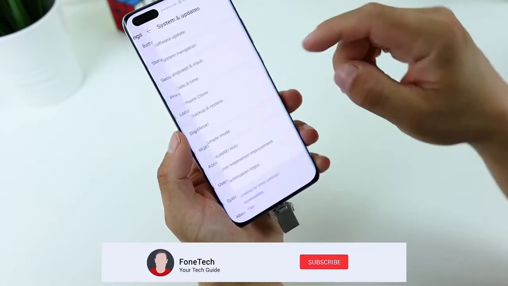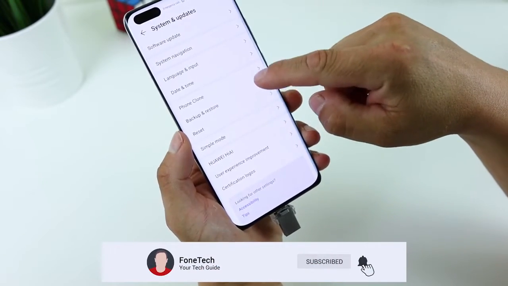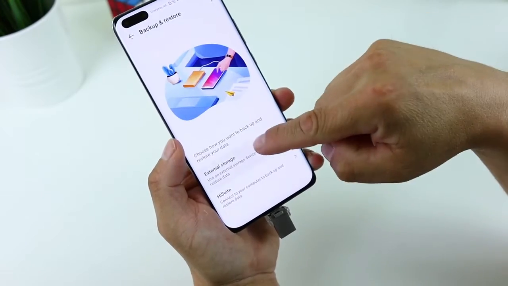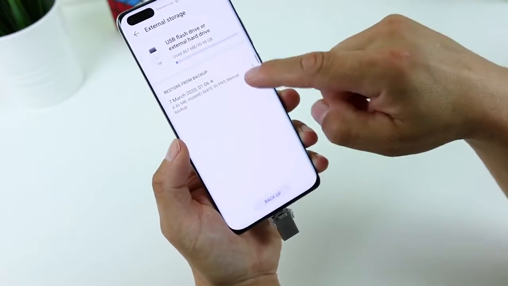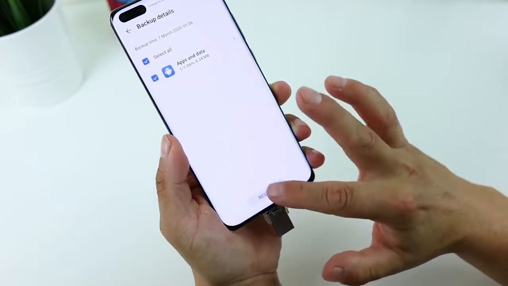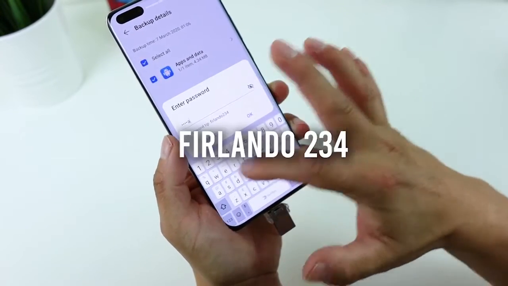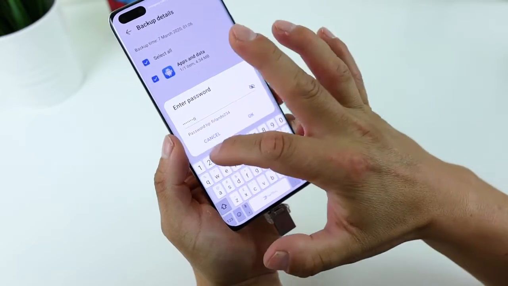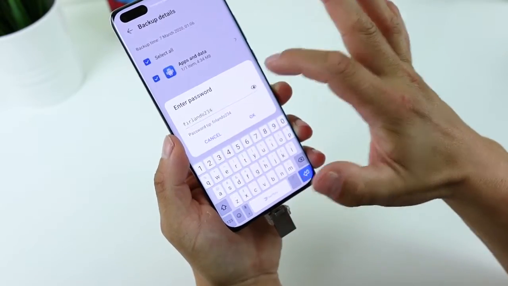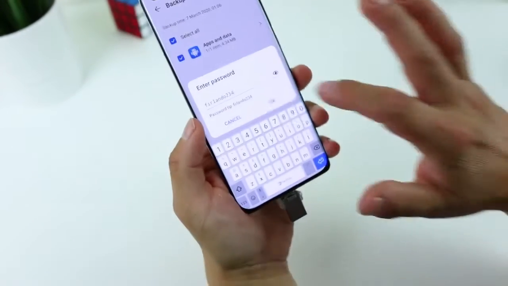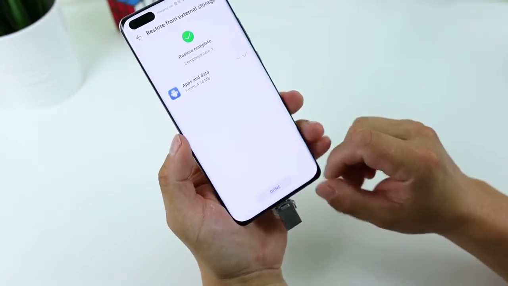Settings, System and updates, Backup and restore, Data backup, Next, External storage, USB storage, and restore the file. The password is Fernando324. I will show you, this is the password. Okay, click on OK and done.